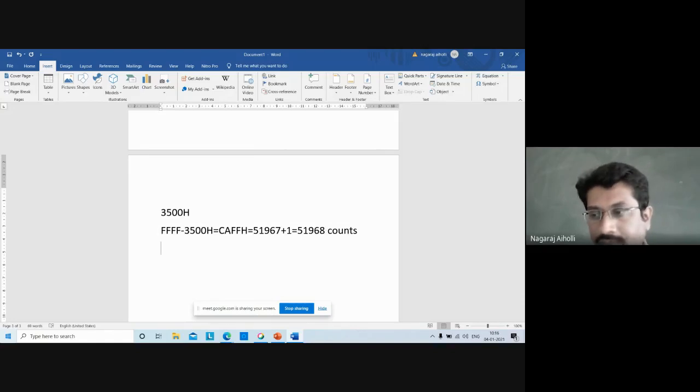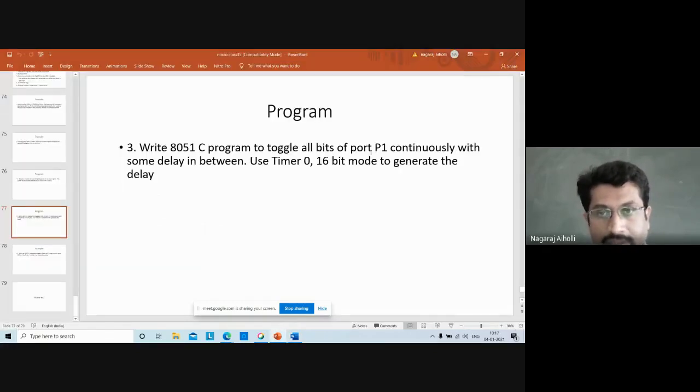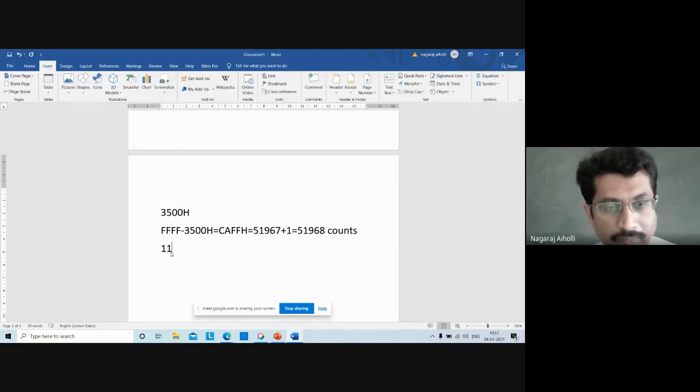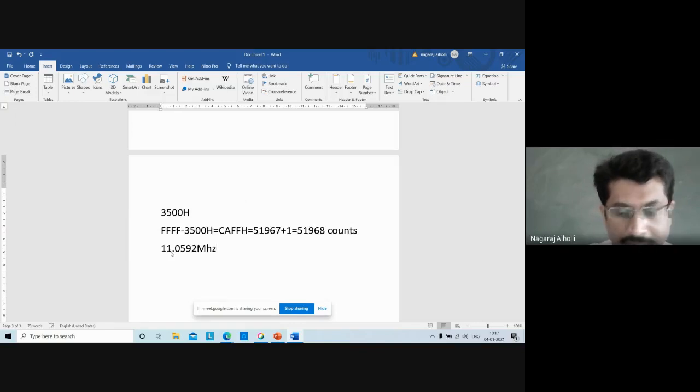How much will be the delay, students? For the delay, they have given the crystal frequency. Have they mentioned the crystal frequency? No. Just see the program statement. They have not mentioned any crystal frequency. You can assume the crystal frequency of 11.0592 megahertz, the standard frequency of microcontroller 8051. So if you assume 11.0592 megahertz, then this divided by 12 will be some value.